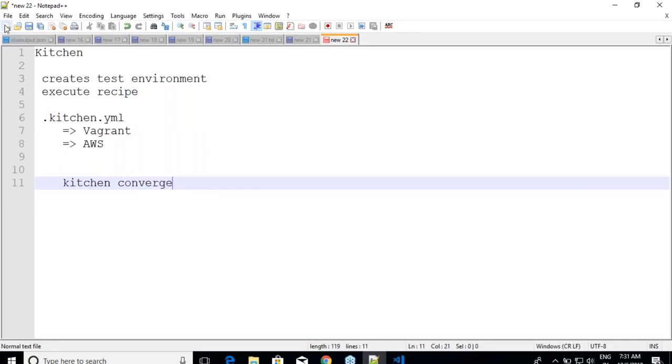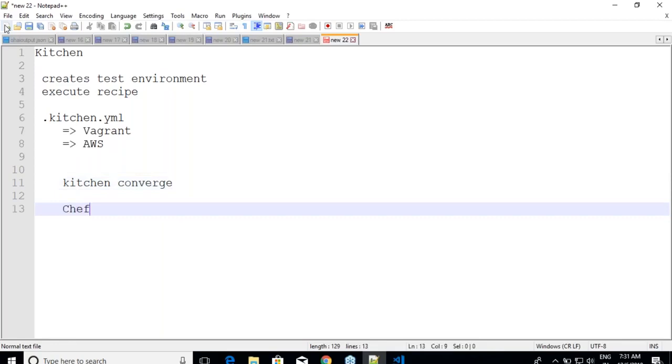What is converging? It is what happens on the node when you execute chef-client, absolutely. So it will simulate the same thing, but on this machine it will not go with the actual Chef server. It will go with an implementation called Chef Zero.